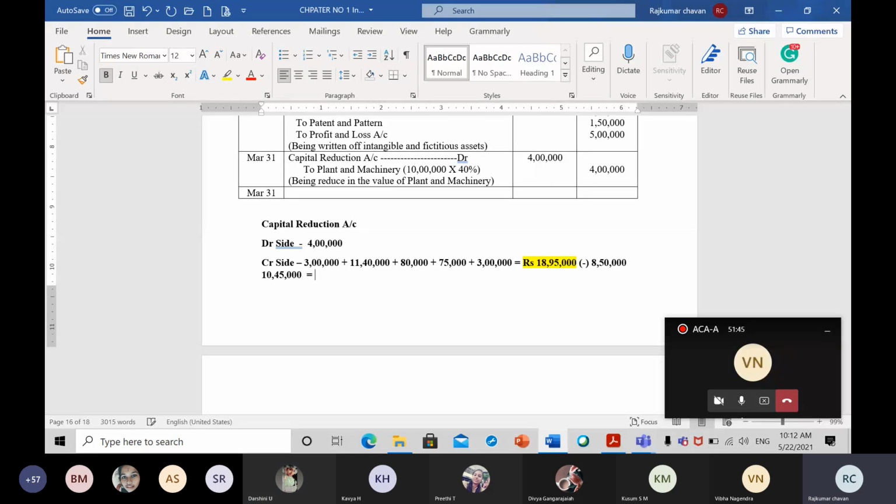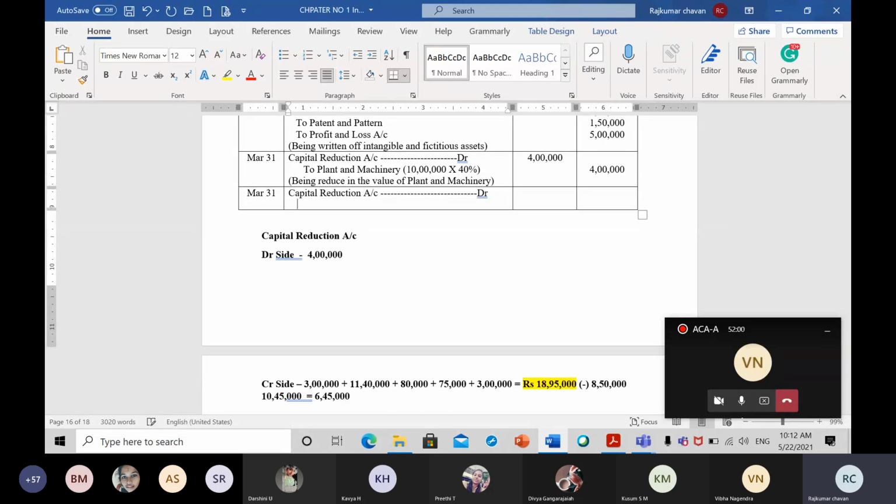Yeah, 6,45,000 will be the balance which will be left in the capital reduction. That balance we need to transfer to where? Capital reserve account. So write down your entry: capital reduction account debit to capital reserve account. So 6,45,000 is the balance, nothing but that will be transferred to capital reserve.